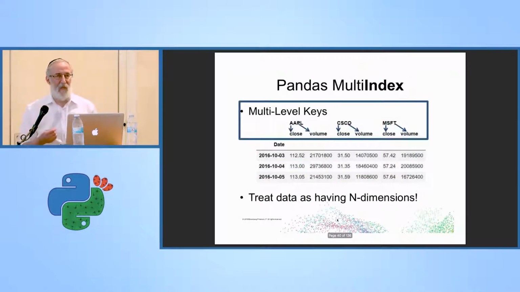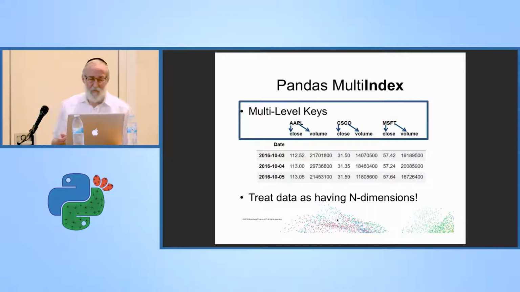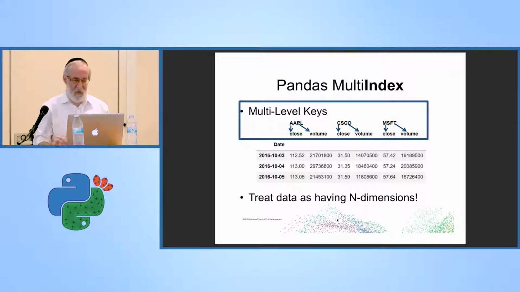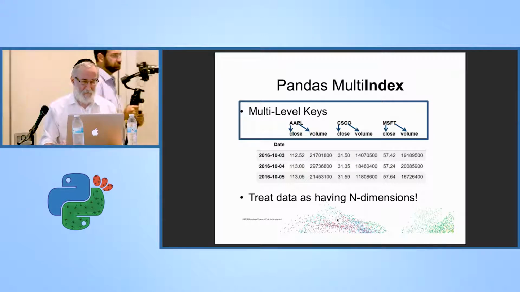Here's a multi-index. Basically you have multiple levels of indices. You have a level 0 index, and those keys point to a level 1 index. You can have more than that. In this case, we actually have 3 dimensions because we have 2 indices on the columns and 1 index on the vertical axis. You can have as many indices, as many levels as you want, so that you can basically express in 2 dimensions as many dimensions as you want.